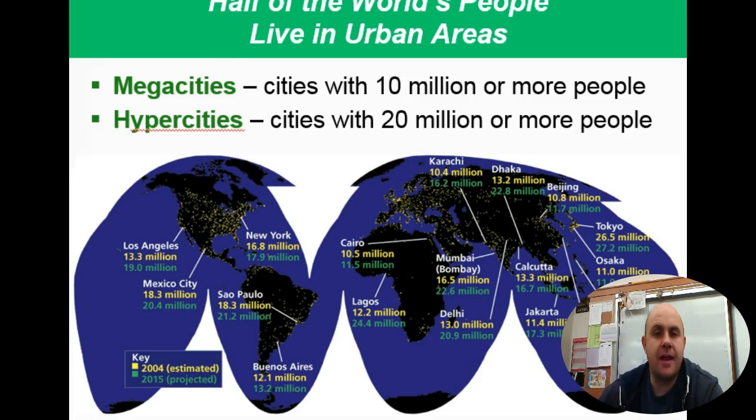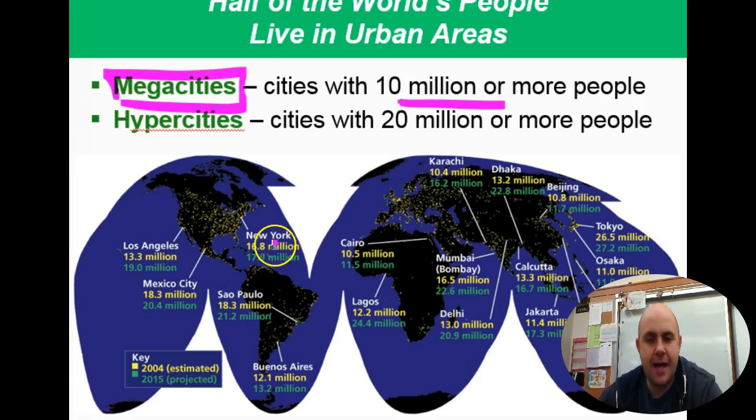Let's look at some of that breakdown. We have two different categories. We have things called megacities, and megacities are just anything with 10 million people. You can look at some of these, the 2004 estimates versus the 2015 projections. The greater New York area, for instance, had 16.8 million people in it. They predict that to be 17.9, so it's a slight increase there, not a huge increase.